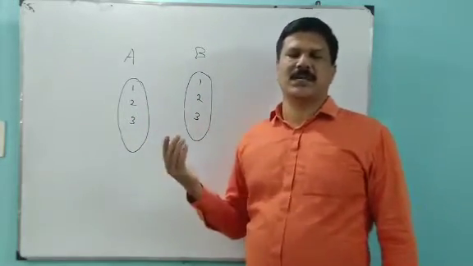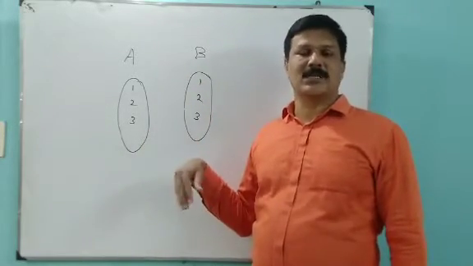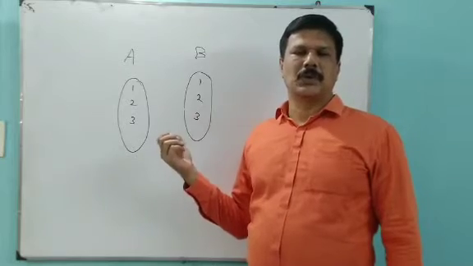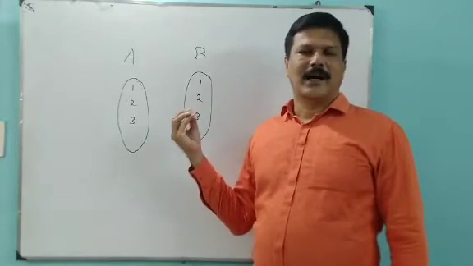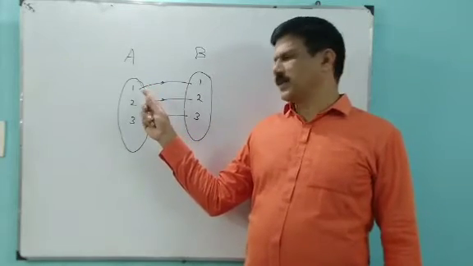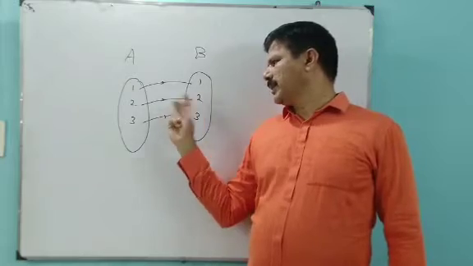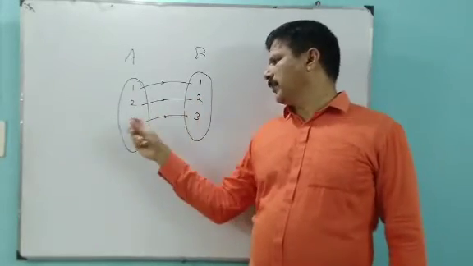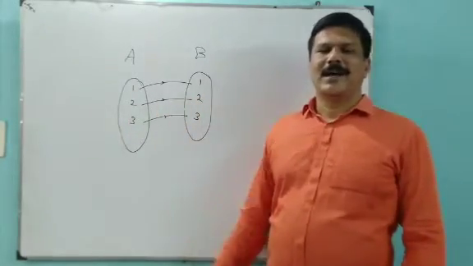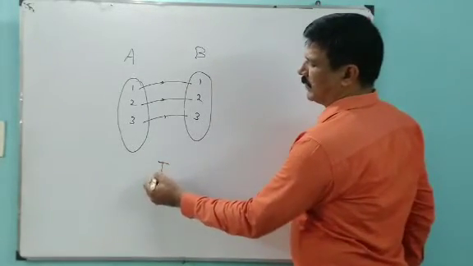There is no change. The given elements are the images. So this is the identity function. It is denoted by I_A.